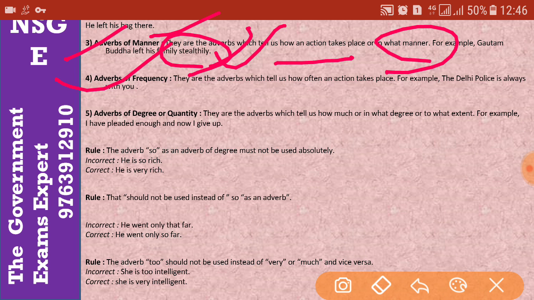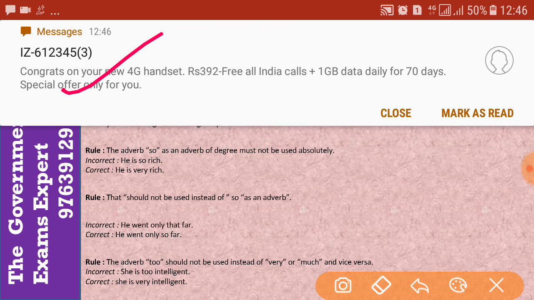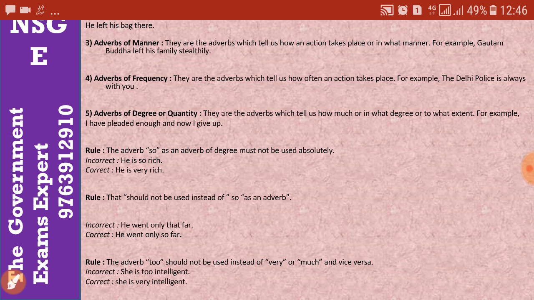Okay. The next one is adverbs of frequency. This is very simple, and I hope you have heard about adverbs if you have a little bit of knowledge about adverb or verb. Adverbs of frequency are adverbs which tell us how often an action takes place. For example, the Delhi police is always with you. What does this mean? It tells us how often an action takes place. Okay, so this is very simple.